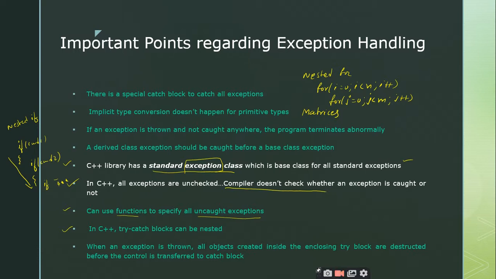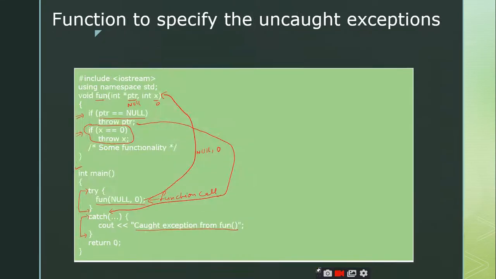So here also we can have nested try catch blocks. Nested try catch blocks are supported in C++. That means you can put one try catch block inside another try catch block. That's it. So let us see an example of this.